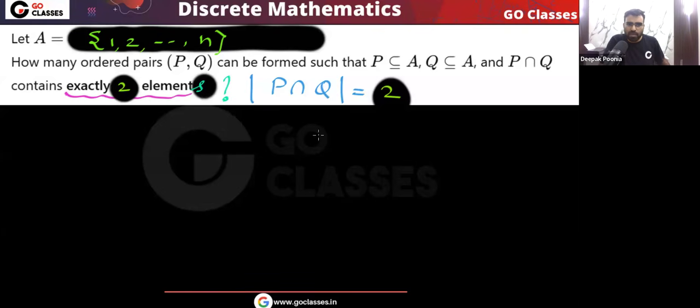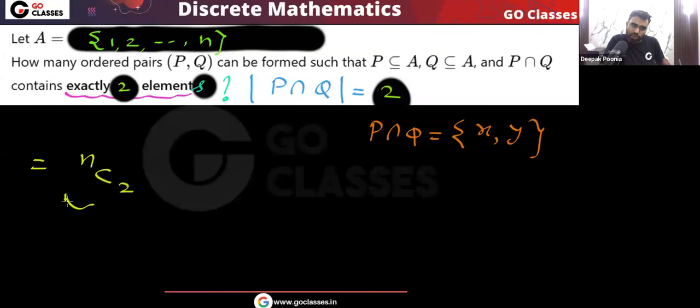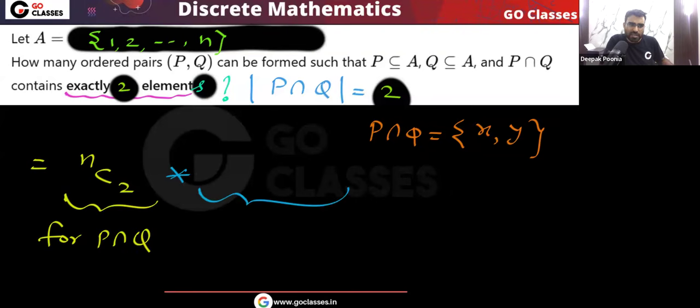Very simple. P comma Q intersection has 2 elements. This P intersection Q basically has 2 elements, one element let's call it X, one element let's call it Y. So first you decide which 2 elements are common, yes or no? So the answer is very simple. From n elements, you choose 2 elements for P intersection Q. These 2 elements you put in P intersection Q. Is this clear? Now for the remaining elements, again you have three choices each. So 3 power n minus 2. This is for remaining elements.